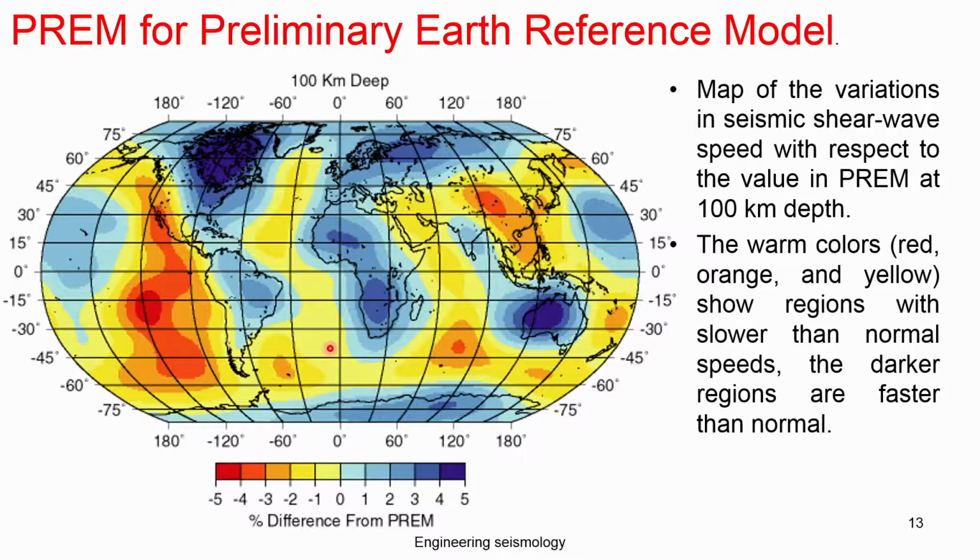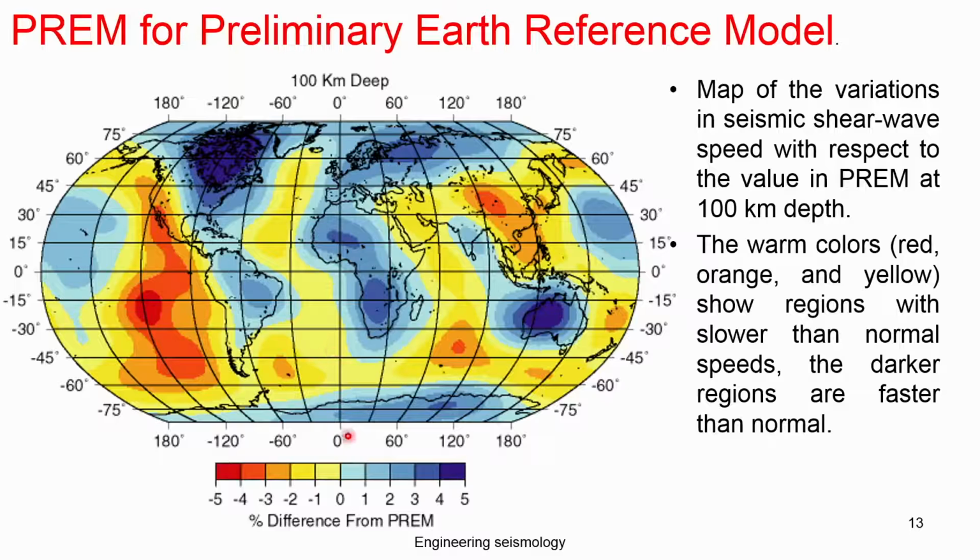So, assuming a uniform P and S wave velocity is not appropriate; you have to measure or estimate using your own regional data. That is the message you can get. Here also you can see that the Himalayan belt, South India and Central India show differences at 100 kilometer depth.